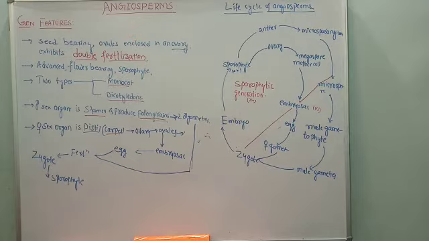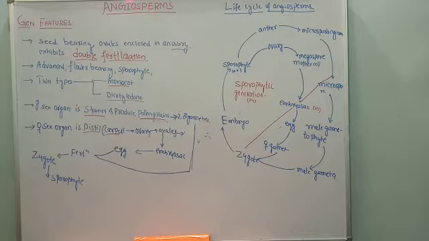Angiosperms are seed bearing plants, and they have ovules. What are ovules? Ovules are the future seeds. And these ovules are enclosed in an ovary. In future the ovary is going to produce fruit. The fruit is developed from the ovary.